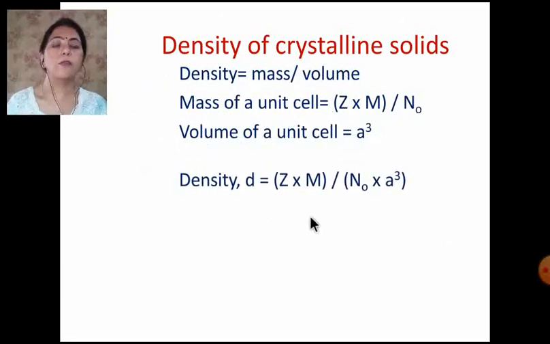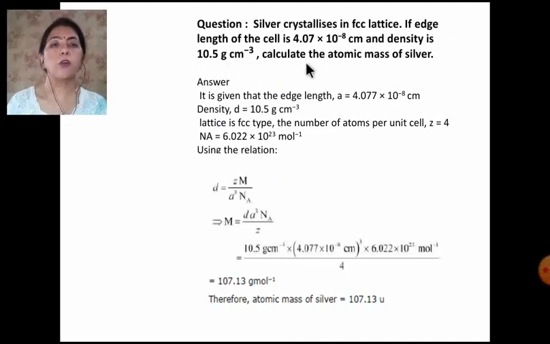So this is the formula you can see here. Z, I have just told you, M is the atomic mass, this is Avogadro's number, and this is a cube. Here is the new question from your book. Silver crystallizes in the face centered cubic lattice. So they have mentioned it is FCC. If the edge length of the cell is this, the edge length is given and the density is also given, find out the atomic mass of silver. Now you know the value of a, you know the value of d, and from FCC you know Z. Z will be 4.